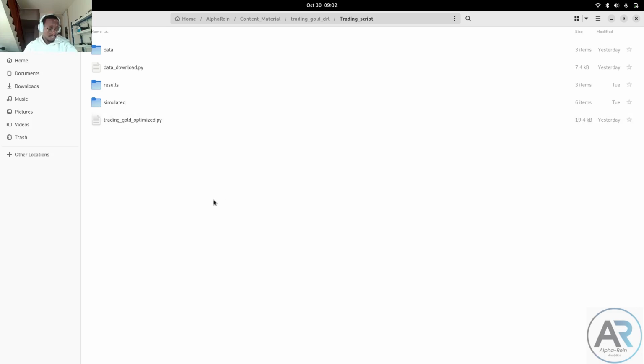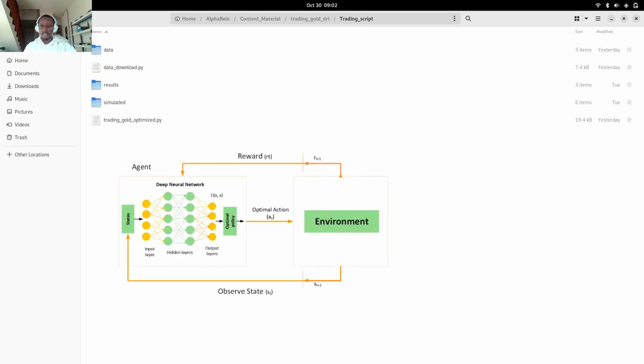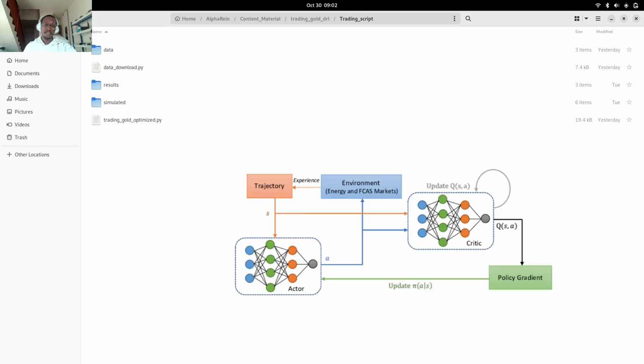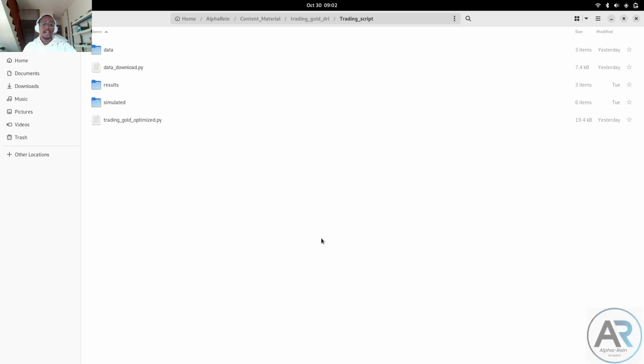For those deep reinforcement learning agents, I chose deep Q networks and Proximal Policy Optimization. These are two very common algorithms within that field. I'll put up some links and maybe some pictures just to give further details on them. But in terms of going deeper into them, maybe we can do a separate video for that.